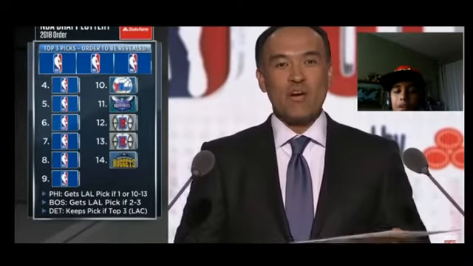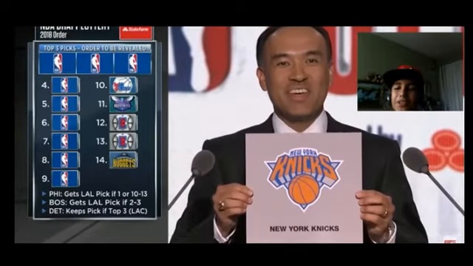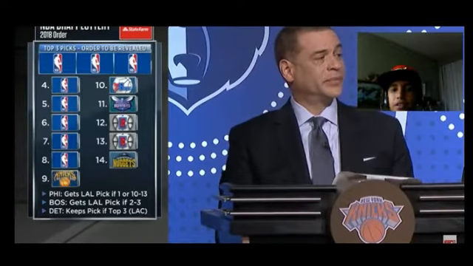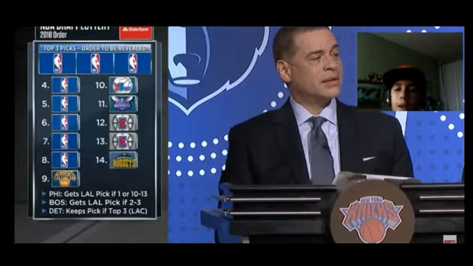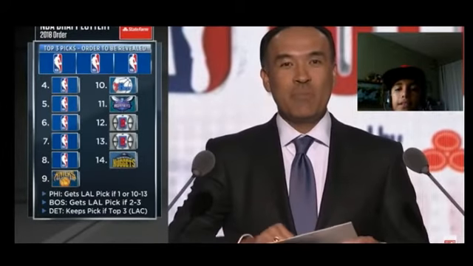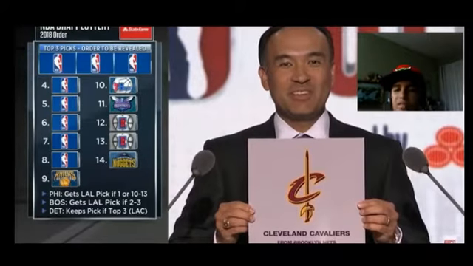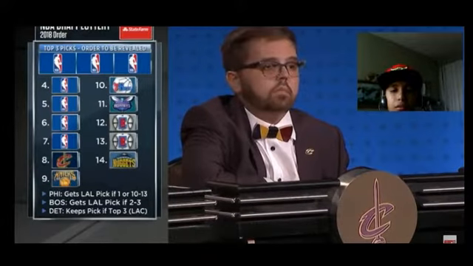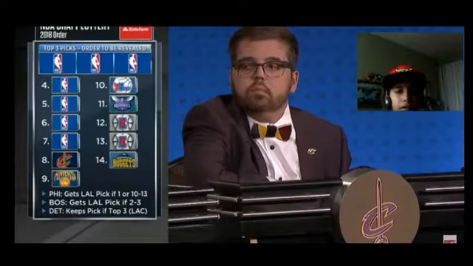The 9th pick in the draft goes to the New York Knicks. New York's last 2 lottery picks, Kristaps Porzingis and Frank Ntilikina, both had played professionally in Europe prior to their selection. The 8th pick will be made by the Cleveland Cavaliers. This selection was originally Brooklyn's, but was acquired by the Cavaliers when they traded Kyrie Irving to the Celtics last summer. Things holding to form.